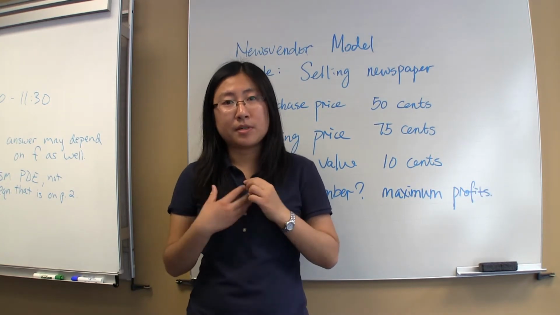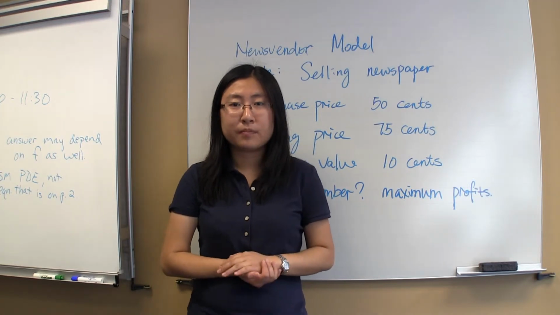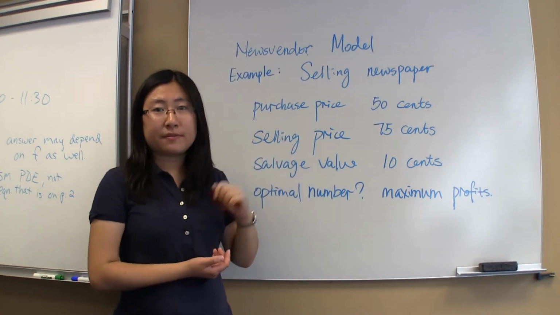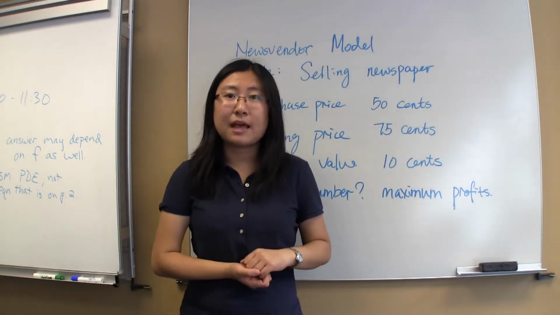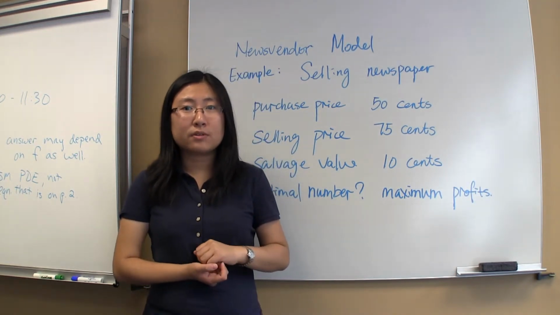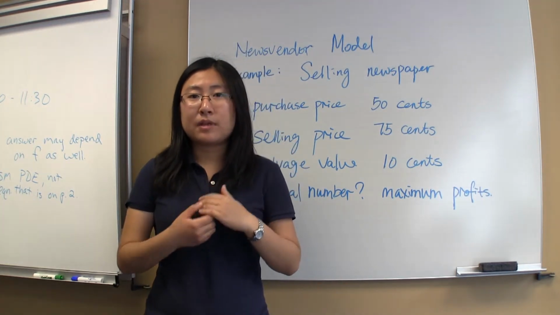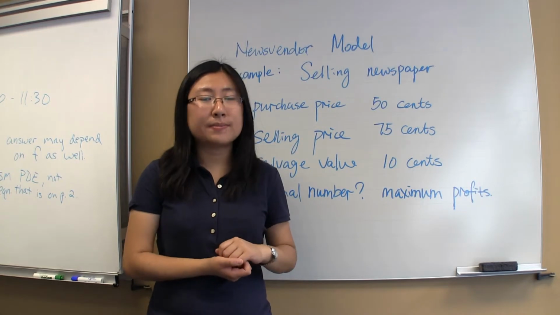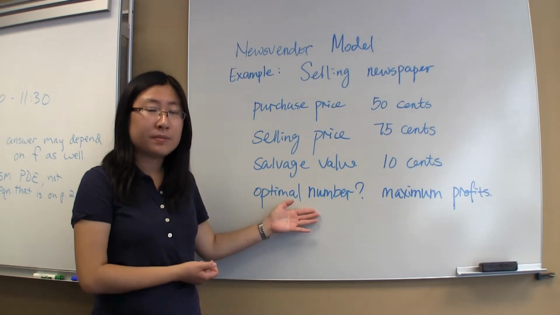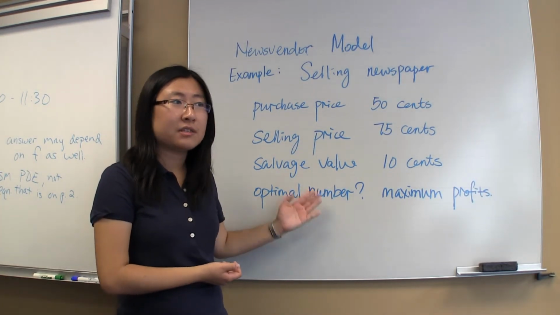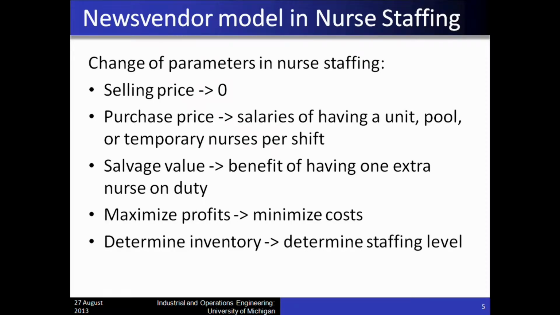For example, I'm selling a newspaper, and I need to determine the number of newspapers that I have to purchase every day for sale. The purchase price of the newspaper is 50 cents, and the selling price is 75 cents. If there are some newspapers left at the end of the day, I need to recycle them at the price of 10 cents. If I know the possible number of newspapers that I can sell each day and the corresponding probability, then I can use the NewsVendor model to determine the optimal number of newspapers that I need to purchase each day to receive a maximum profit. What we discussed above is the traditional NewsVendor model.